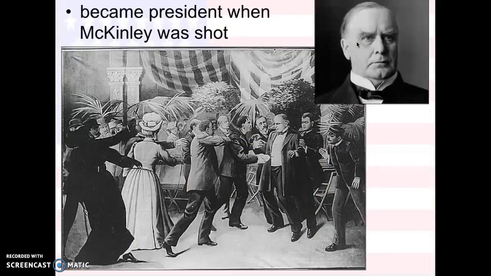McKinley was assassinated by an anarchist, a person who didn't like the government, and so he got rid of McKinley, and then Teddy Roosevelt took over and served for the next 8 years and changed a lot of things in America.